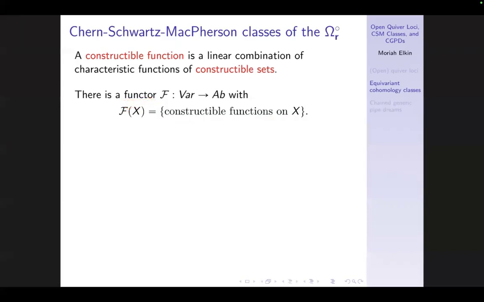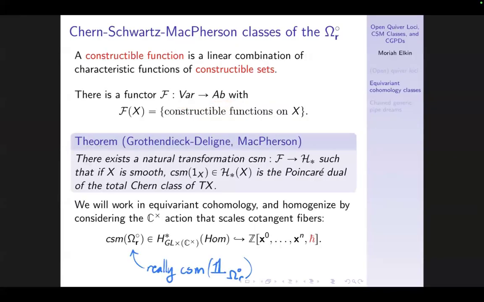And we have another favorite covariant functor from algebraic varieties to abelian groups, and that is homology. So it's a conjecture of Grothendieck and Deligne that was proven by MacPherson in 1974 that we have a natural transformation between the constructible functions functor and homology that satisfies this base case condition: for the characteristic function on a smooth variety, you get the total Chern class of the tangent bundle.